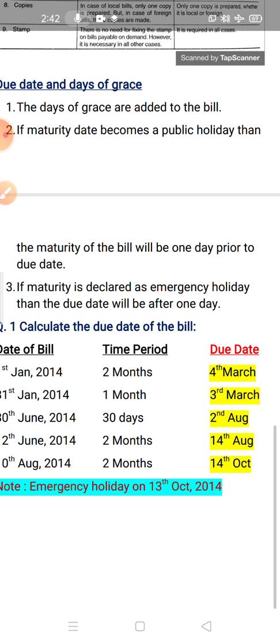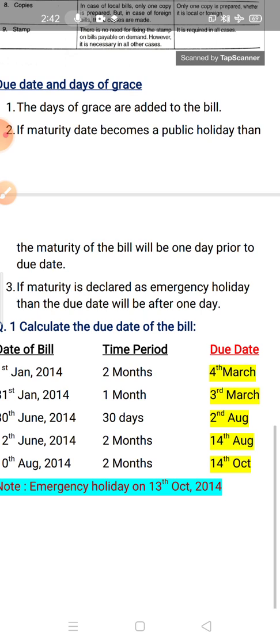It means 1st January, 1st Feb. So 2 months done. Now the due date is 1st March. But you have to add 3 days of grace. So when you add the 3 days of grace, it means 1st, 2nd, 3rd and 4th. That is on 4th March.